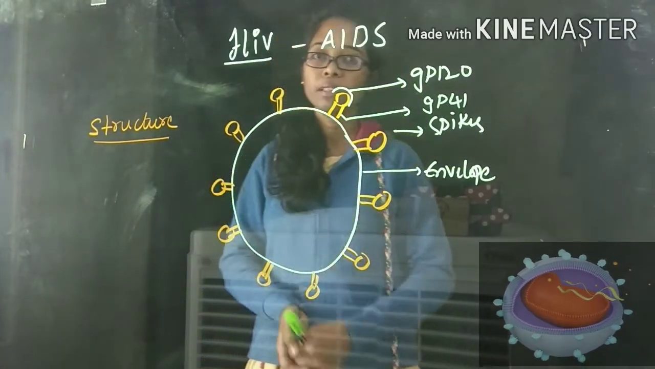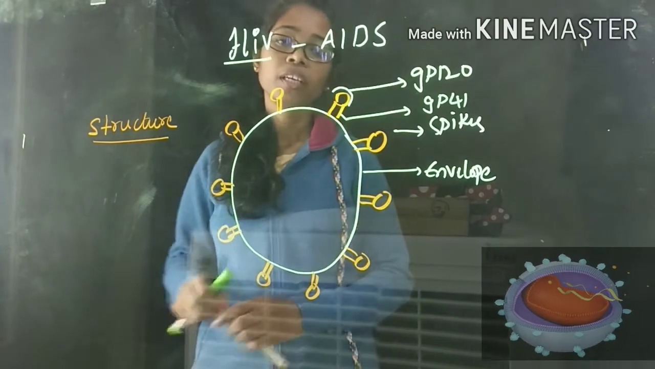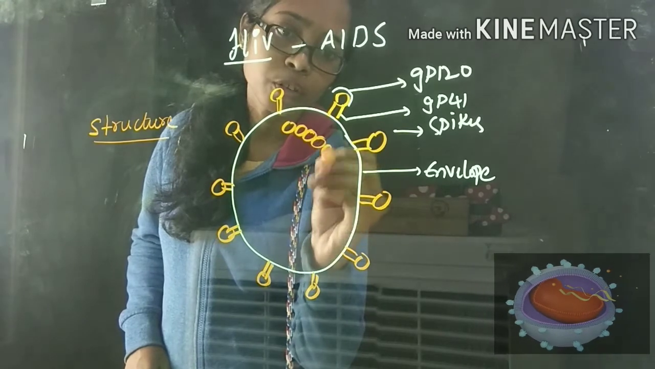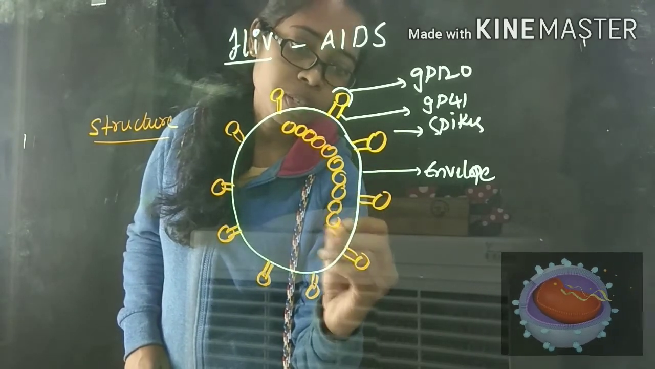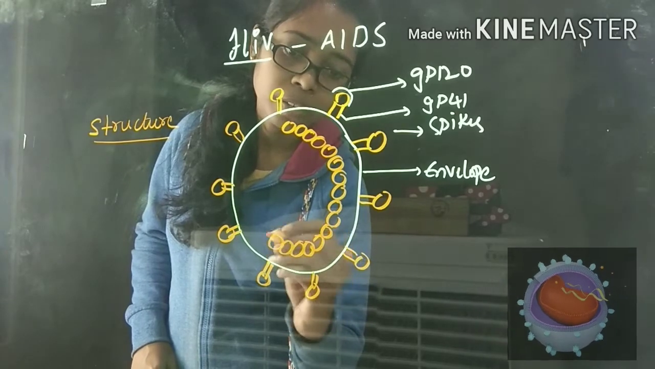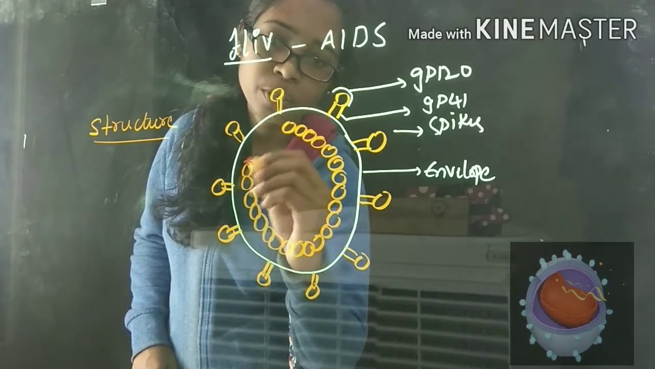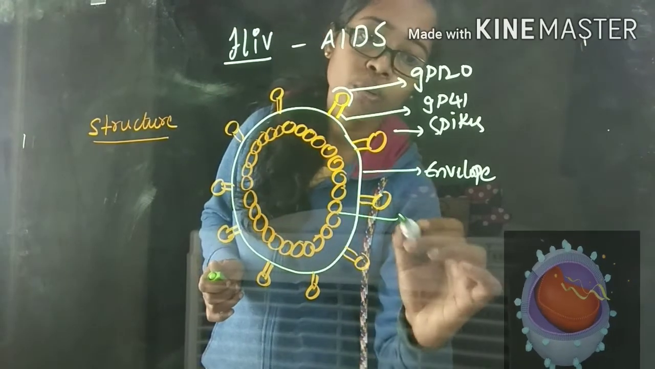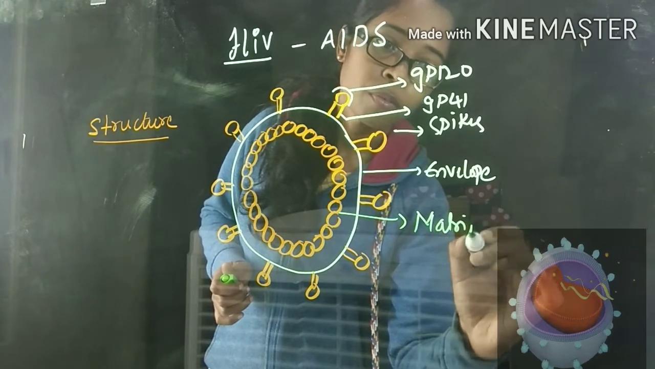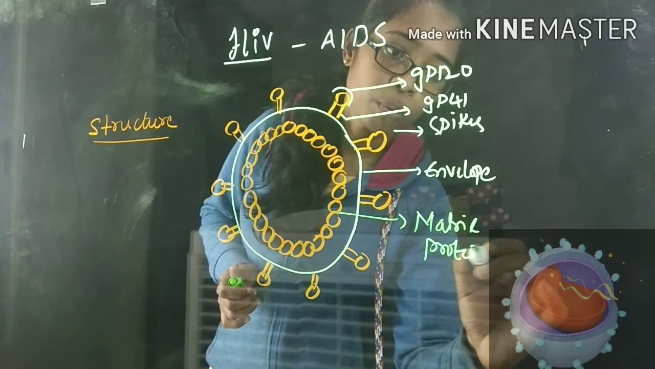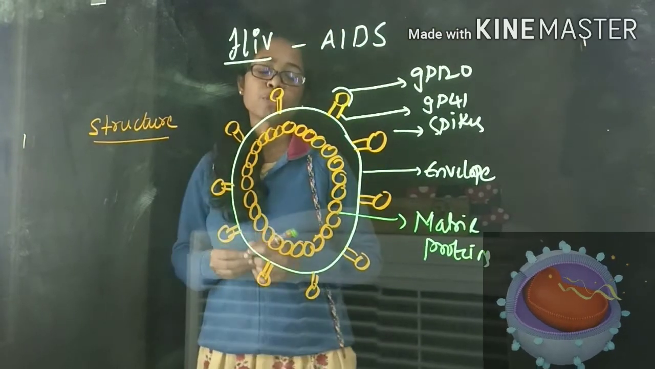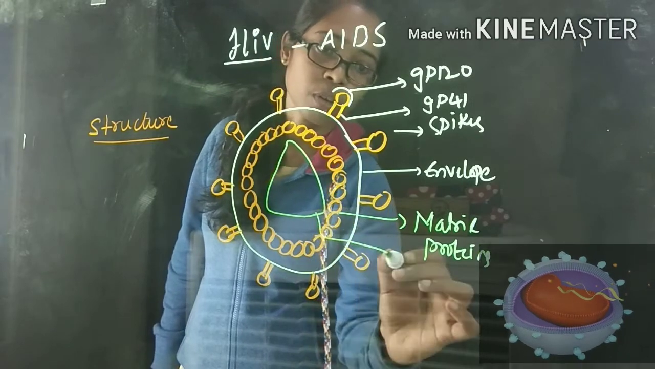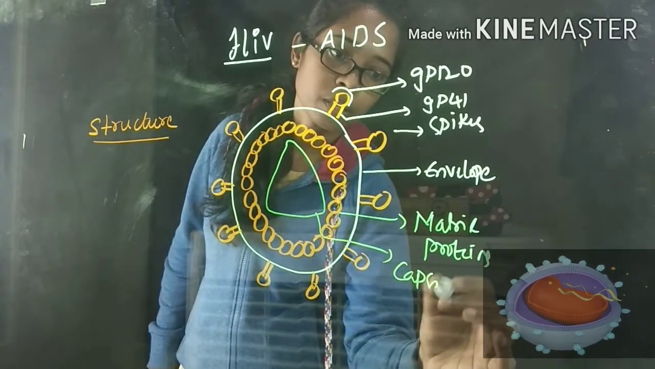Clear? Beneath this envelope, we have one protective layer that we will call the matrix protein. Below this envelope, we have another layer of protein. You will call this the matrix protein. Inside this matrix protein, we have a cone-shaped capsid. This we will call the capsid.